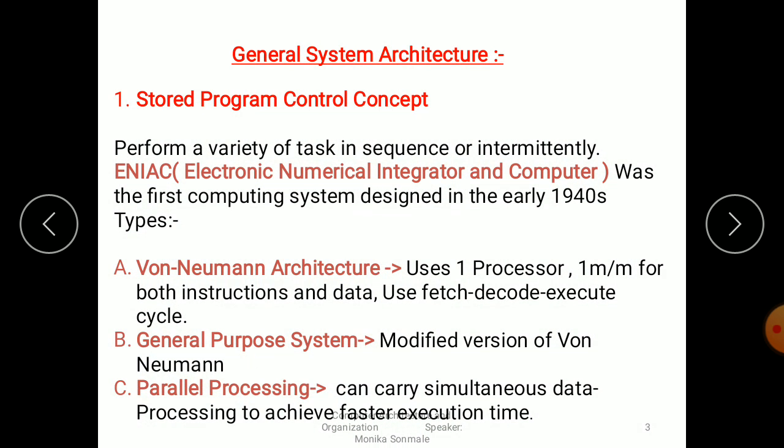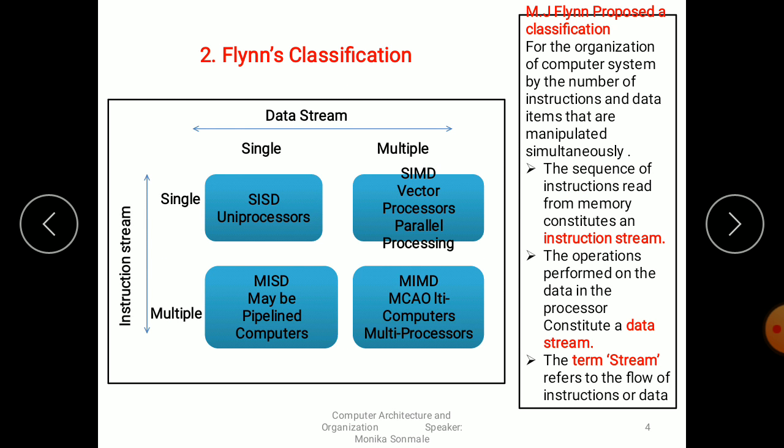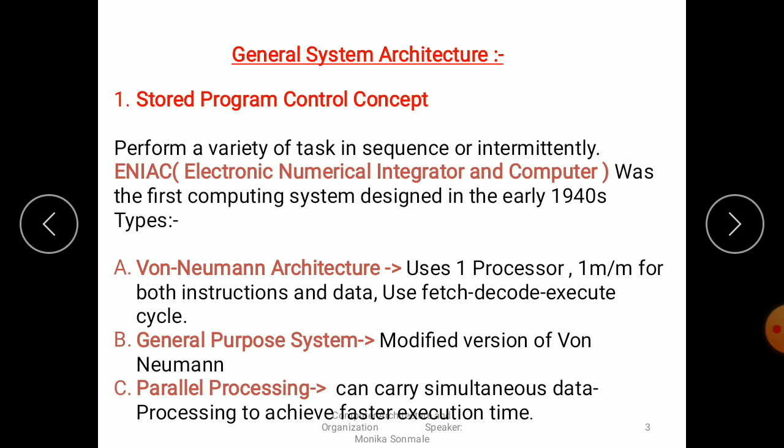general system architecture. In that, two parts are there. First one is the stored program control concept, and the second one is Flynn's classification. So the first one is the stored program control concept. What is the stored program control concept? It performs a variety of tasks in a sequential manner. And ENIAC, meaning Electronic Numerical Integrator and Computer, was the first computing system designed in the early 1940s. So in that, different types are there.